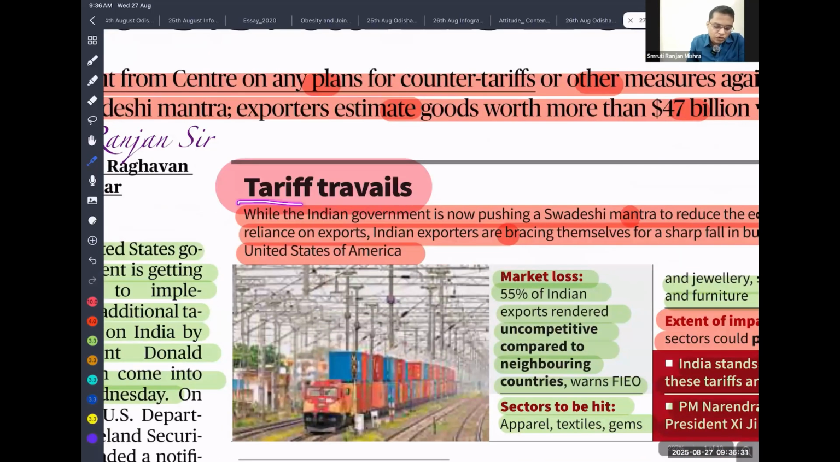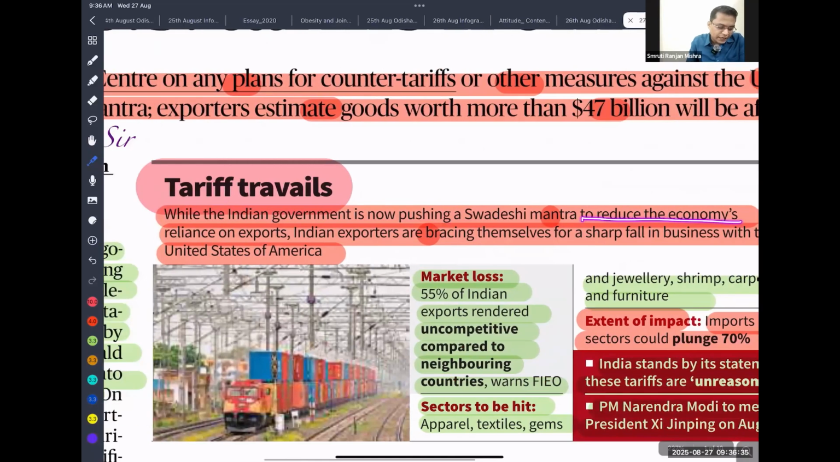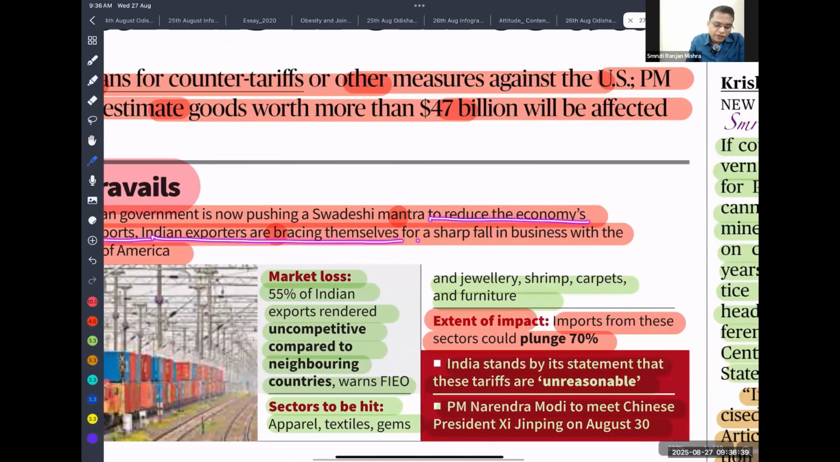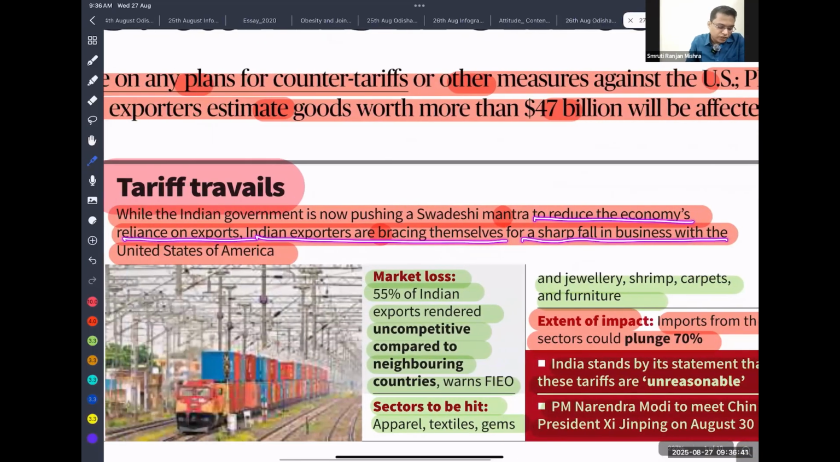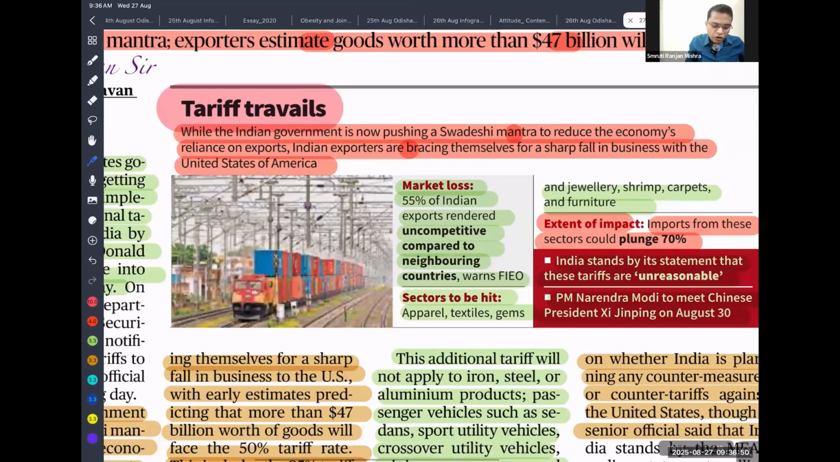The Indian government is trying to reduce the economic dependence on export. India's exporters are bracing themselves for a sharp fall in business with the United States of America. It is difficult in the USA. Market loss: 55% of Indian exports are rendered uncompetitive compared to neighboring countries. This is what was said by the Federation of Indian Export Organisations.